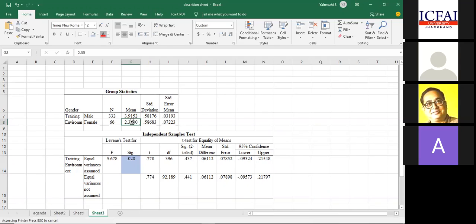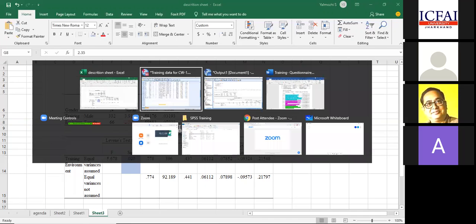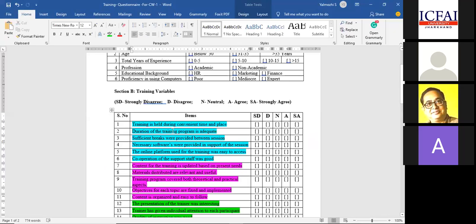So now this shows that the female respondents feel the training environment is not comfortable. Even for this session, it is applicable. The reason is we are kept in a time of 8 to 10, and many people are working people and are supposed to do their domestic work as well, like preparing food. And by now your kids, if there are any, you are supposed to take care of them and ensure that their classes are going on. So you have a lot of work. If the maid is not there, then probably they will have issues with duration. If you go to the questionnaire, they might have issues with the time, with the duration, with the breaks, something like that, right?